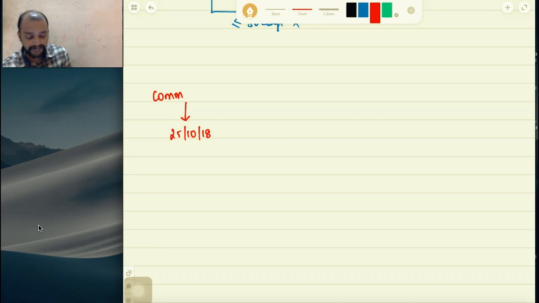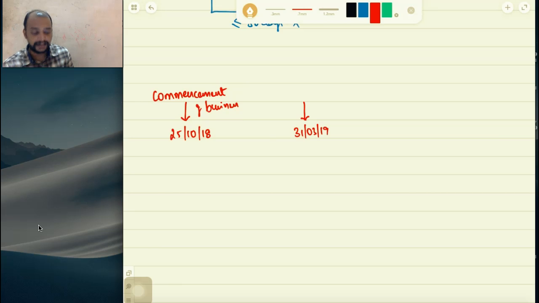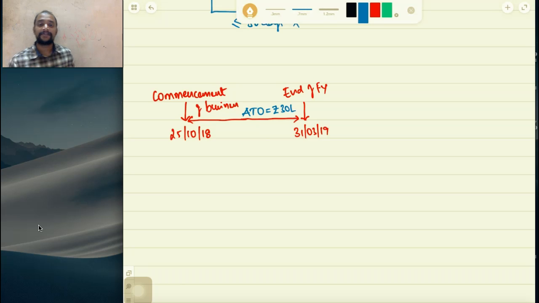With effect from 25/10/2018, a person has commenced business. For that financial year, that is, up to 31st March 2019, the end of the financial year, we need to see what the aggregate turnover is. And that aggregate turnover is somewhere around 30 lakhs.